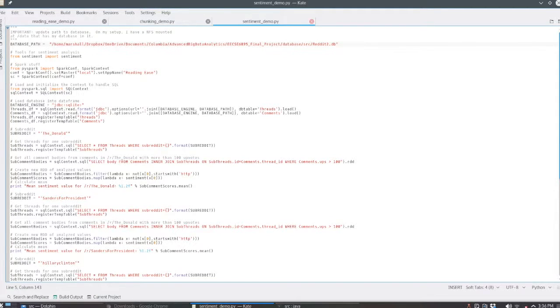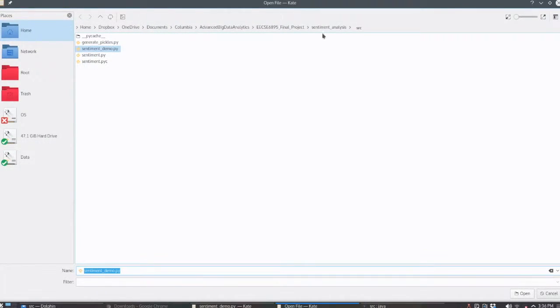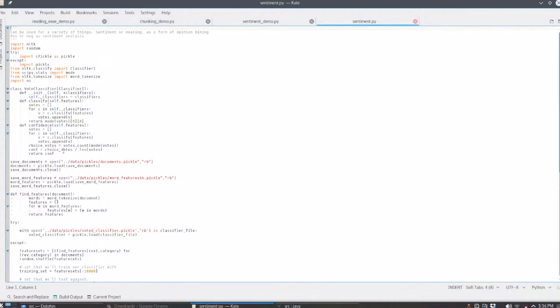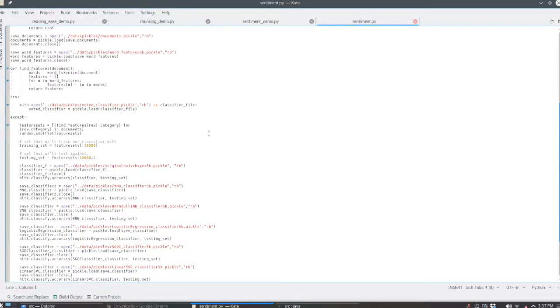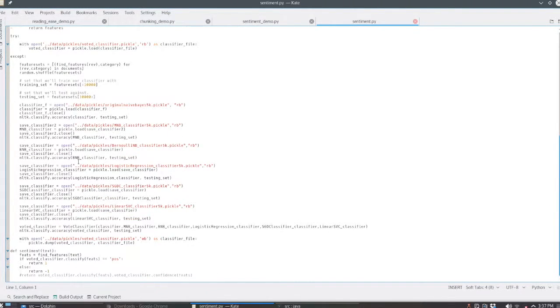Again, a lot of this is the same up to this point where we load comments and threads, analyze a particular subreddit. This is the sentiment analysis that actually uses the voted classifier that we have defined in this file here. So open sentiment.py. Here we have defined a number of classifiers and saved them and pickled them. And the hope with pickling them is every time I run this code, we're not going to have to regenerate all of these. This takes several minutes on this machine. So hopefully we do it once, pickle them, and only have to do it once.